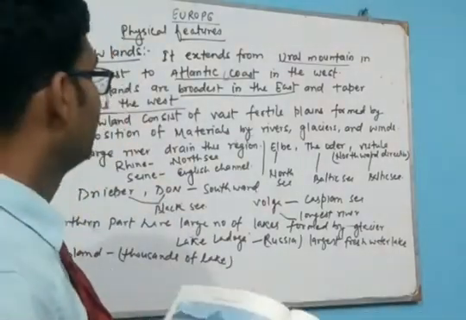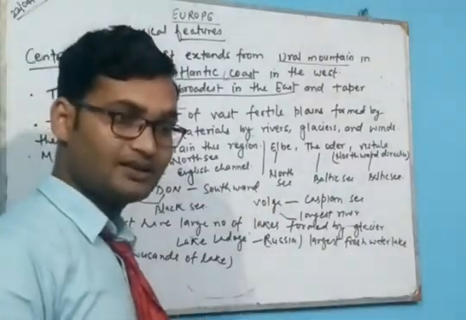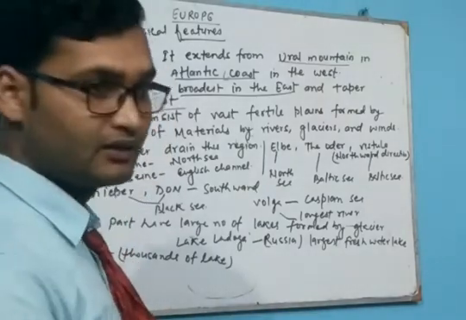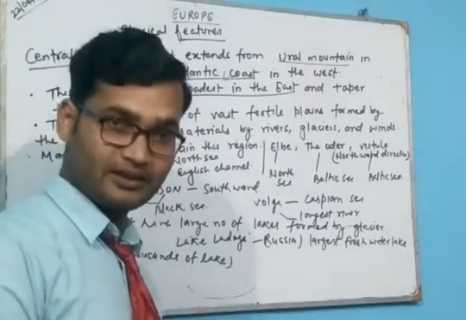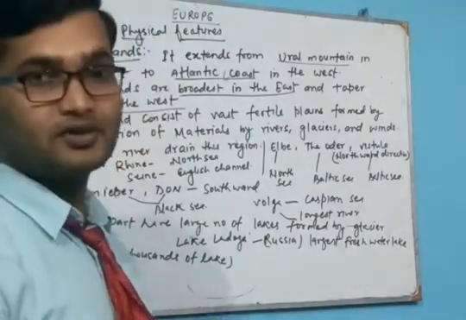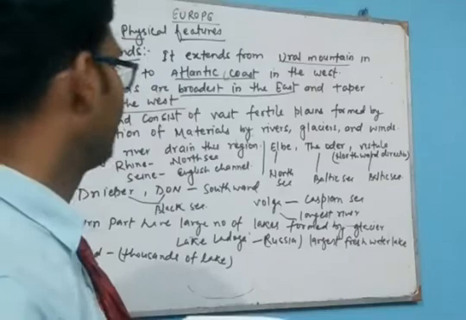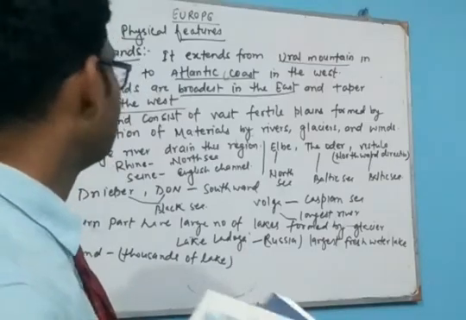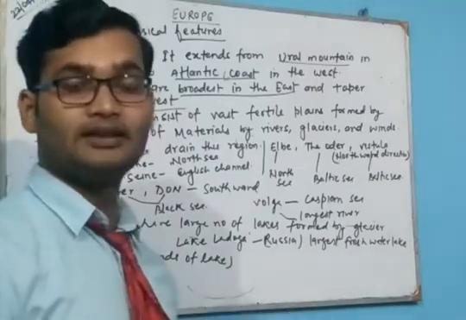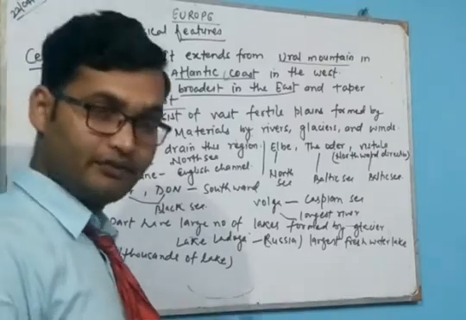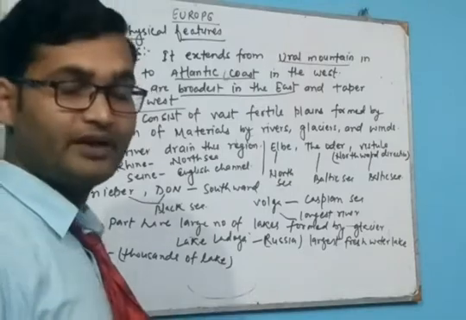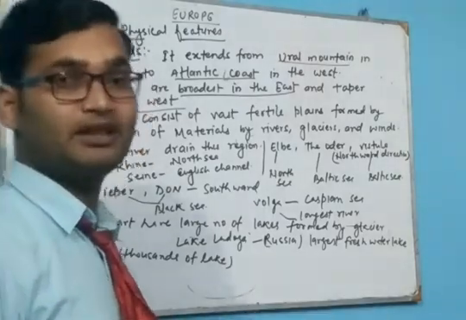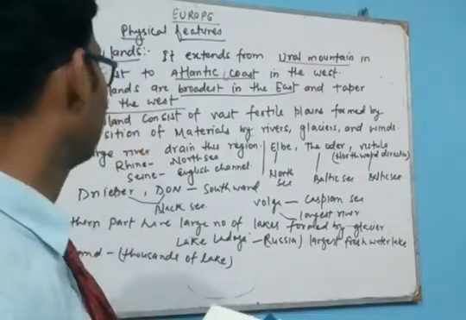You have to learn that the eastern part of the lowland is very broad and the western part, which lies near the coast of the Atlantic Ocean, is the narrower, tapering part. This lowland is formed by the deposition of different rivers, glaciers and winds.